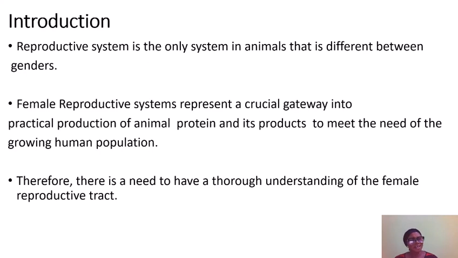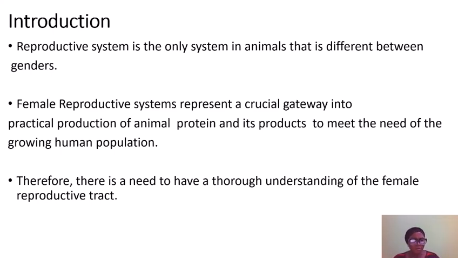The significance. Now, the reproductive system is the only system in animals that is different between male and female. We can talk about the respiratory system, we can talk about the digestive system. They are similar, irrespective of the sex of the animal. But when we talk about the reproductive system, there is a clear distinction between that of the male and that of the female.